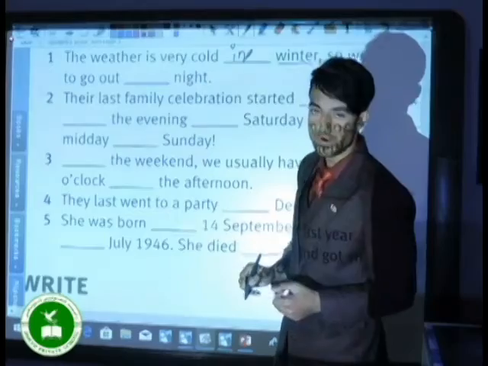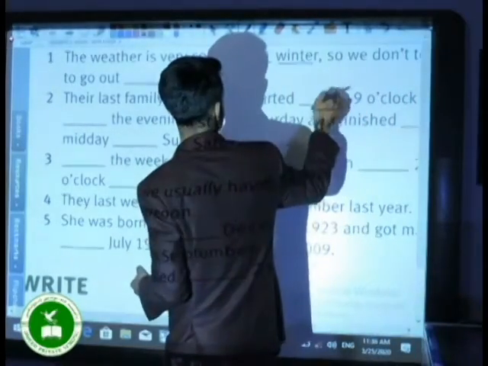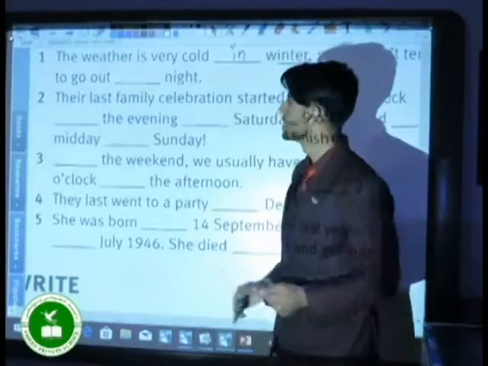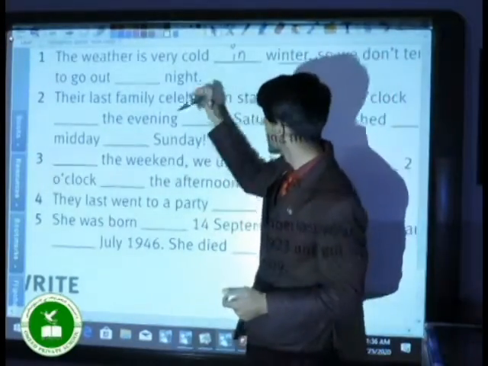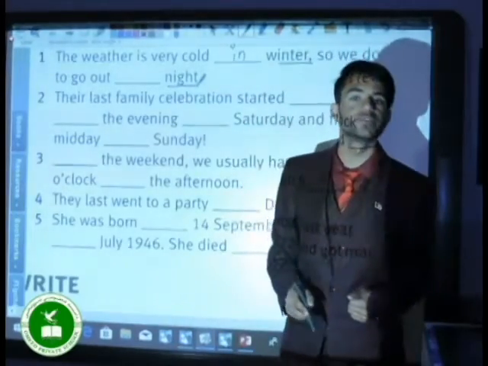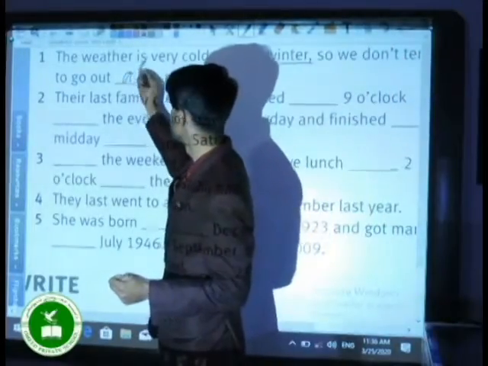The weather is very cold in winter, so we don't tend to go out at night. Okay, night. And for night, what do we use? At. That's right, at night.